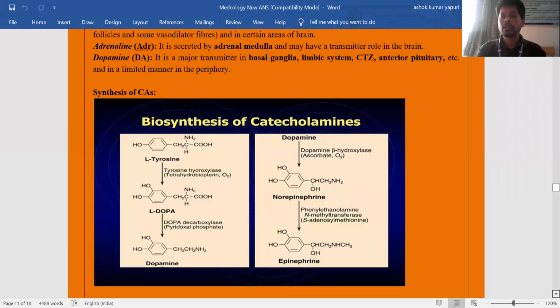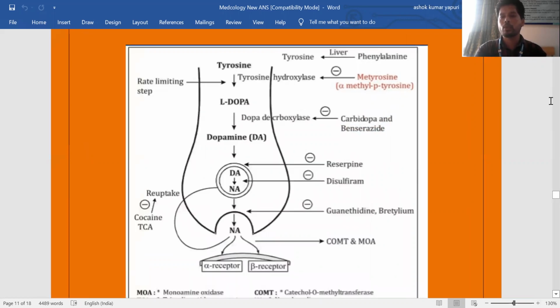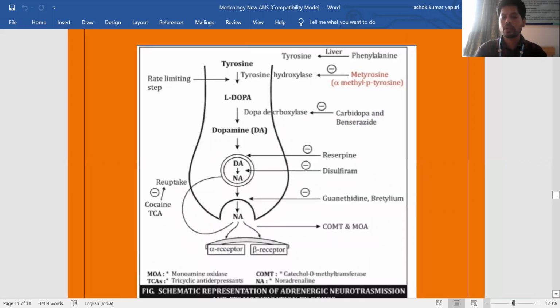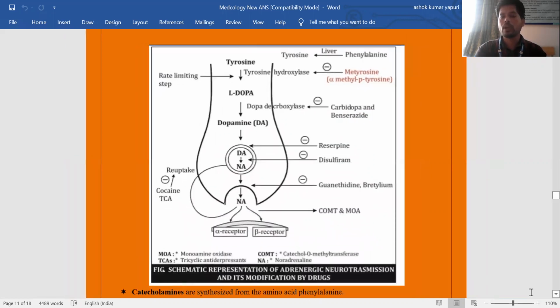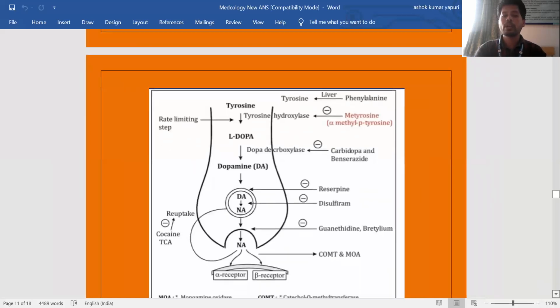Next, like acetylcholine biosynthesis, we will see the biosynthesis of catecholamines using a presynaptic neuron. You already know the presynaptic neuron. Mostly neurotransmitter synthesis takes place in the presynaptic neuron. After synthesis, there will be storage. After storage, the release of the neurotransmitter. After release, the neurotransmitter interacts with the receptors and shows the pharmacological action. After completion of the action, it should be terminated, meaning it should be degraded.